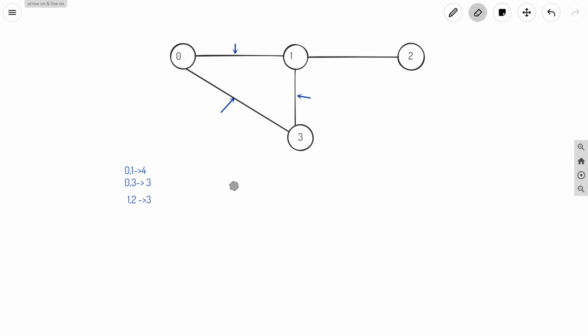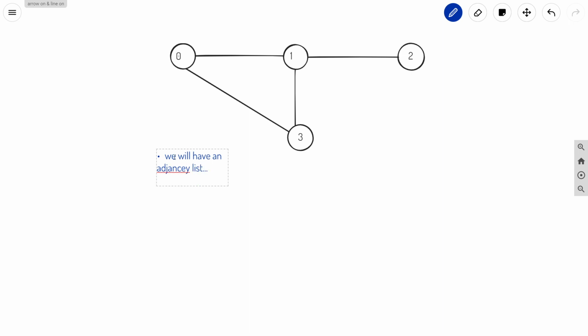So let us think about how we can solve this question. Basically what we can do is have an adjacency list. So we will have an adjacency list.